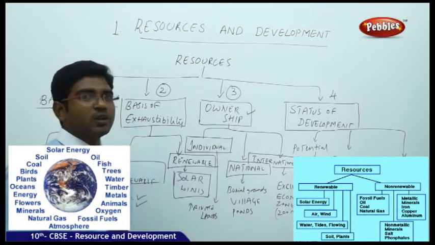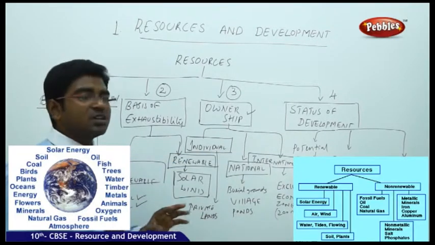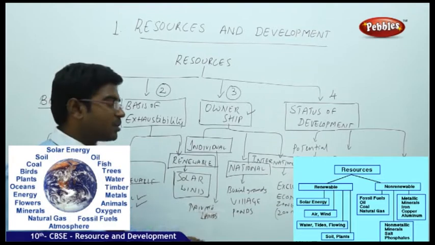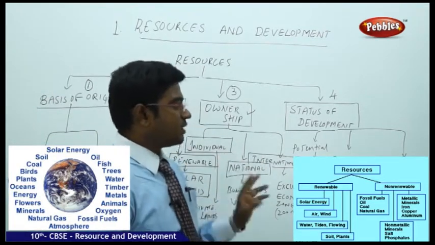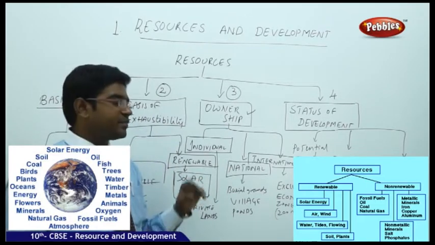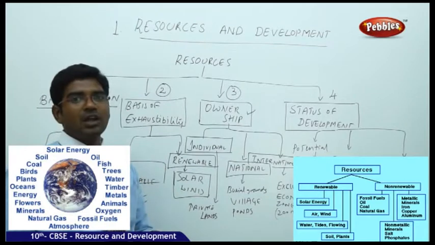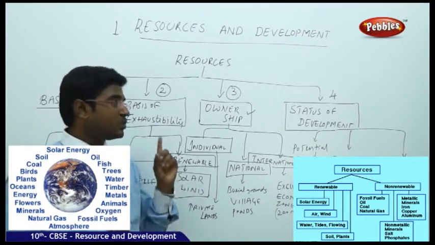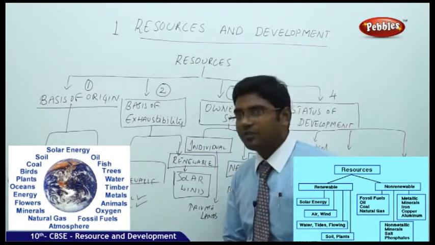And moving on to the fourth one, status of the development, in which the potential is solar, while the development of uranium and bauxite, where the metals are well developed. And moving on to stocks and reserves, where we have water, the combination of hydrogen and oxygen, it has to be reserved, and we have the large reserves and stocks. That's how the results go on. So this is the rough division of the resources available for us.